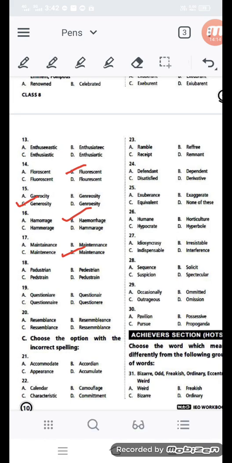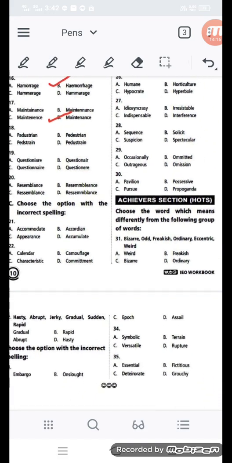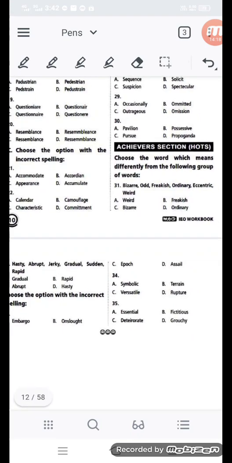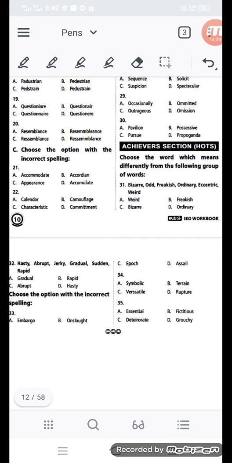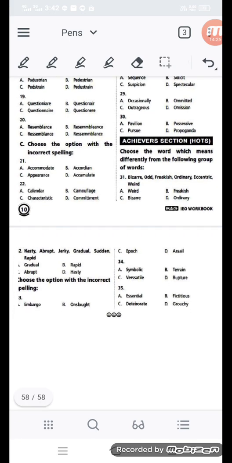Let's go to the achiever section. Choose the word which means differently from the following group of words. Here some analogies are also given, like question number 31: bizarre, odd, freakish, ordinary, eccentric and weird.